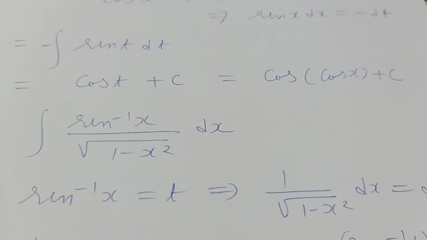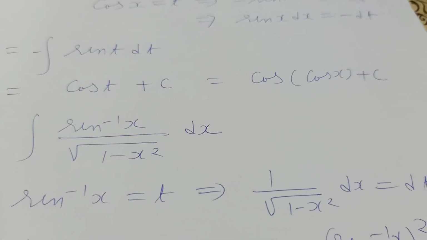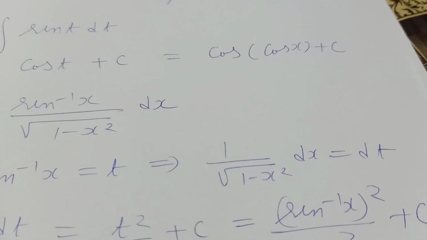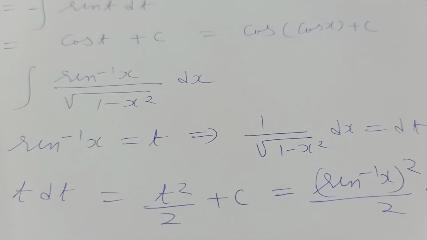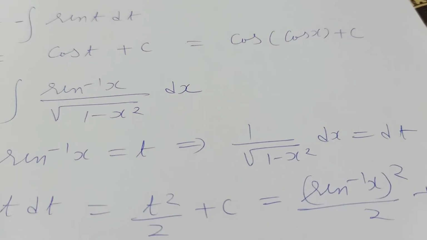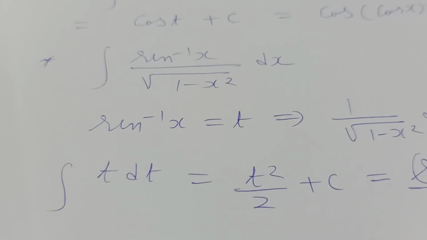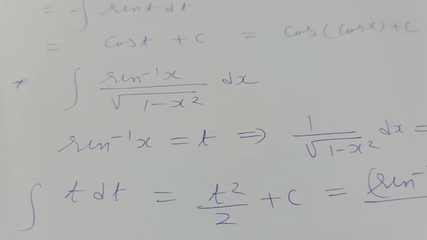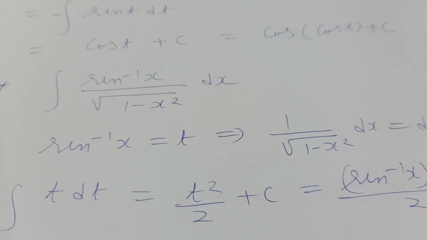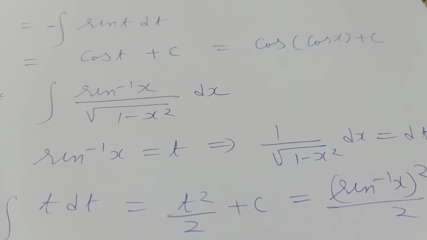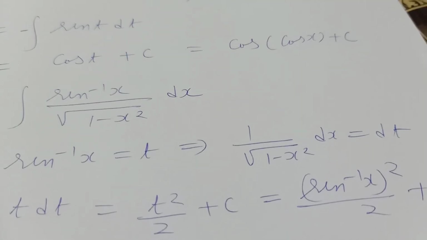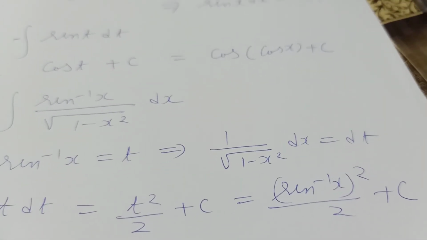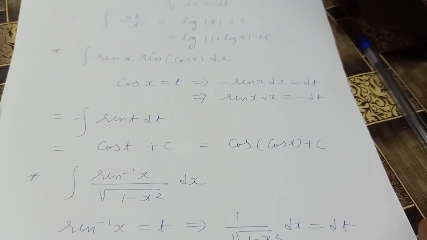So we will put sin inverse x equal to t, which will give 1 upon root 1 minus x square dx equal to dt, and we have our given integral as t dt, which equals t square by 2 plus c, and after substituting the value of t, we will get sin inverse x whole square by 2 plus c. Okay, so this completes the solution.